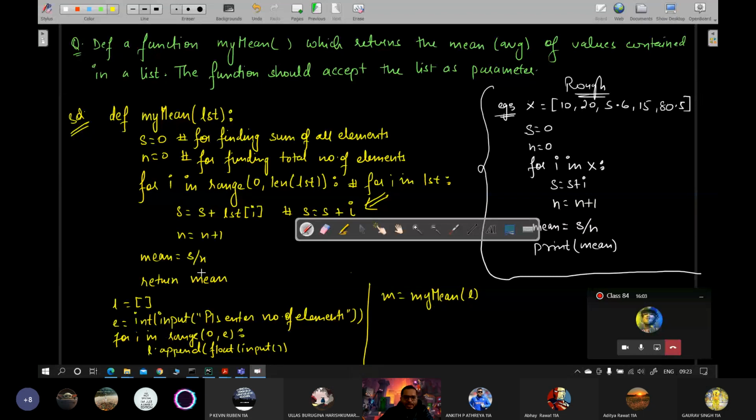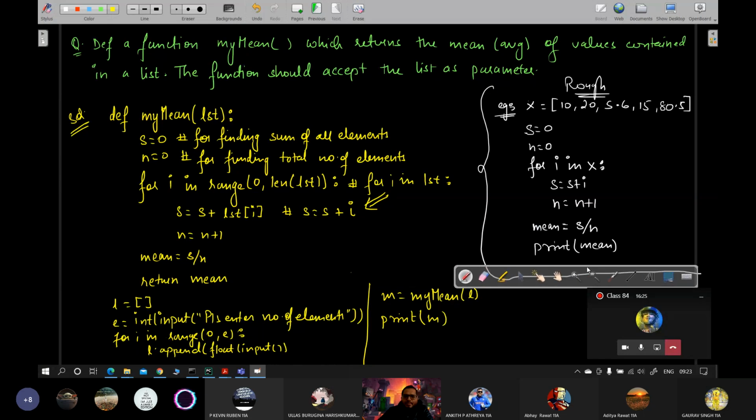Once the processing is done, it will return mean, which will replace this entire function call. It will come back here. At the point where the call happened, it will throw back the final value, which will replace the function call and will be assigned to M, and then M will contain your value, which you can print further in the global scope.